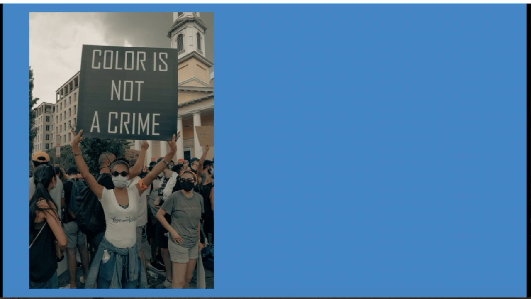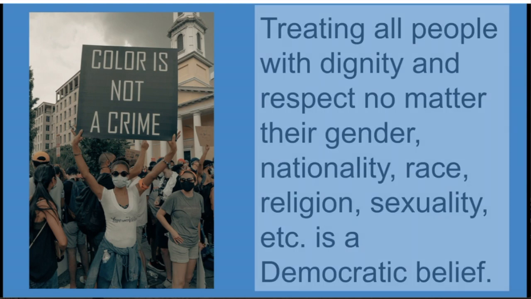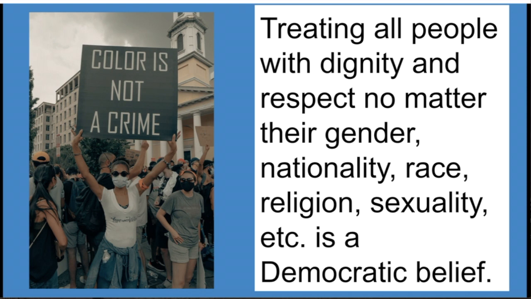Color is not a crime. So this is a protest about race and racial justice. Treating all people with dignity and respect, no matter their gender, nationality, race, religion, sexuality, etc., is a Democratic belief. So most people in the Democratic Party believe in this one.